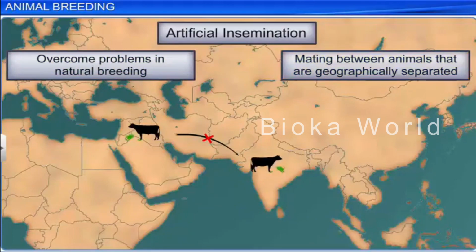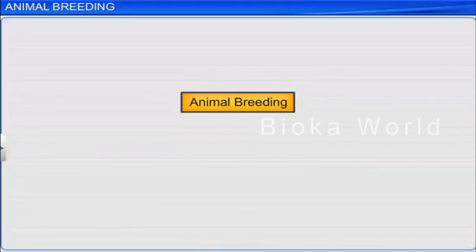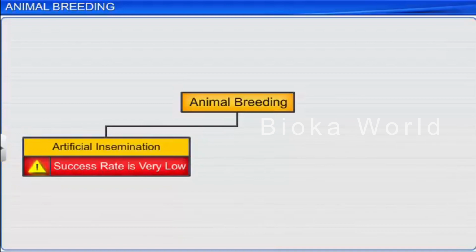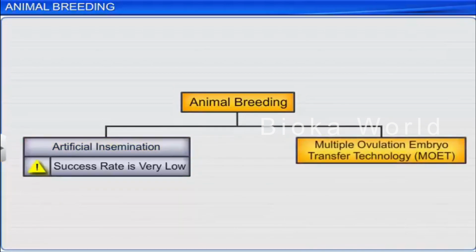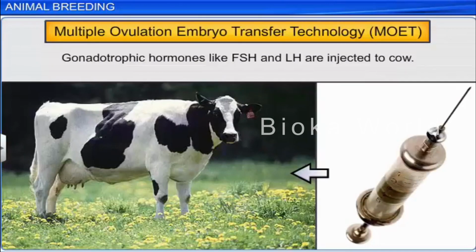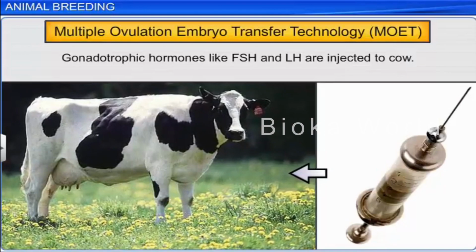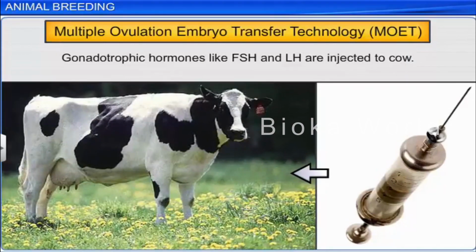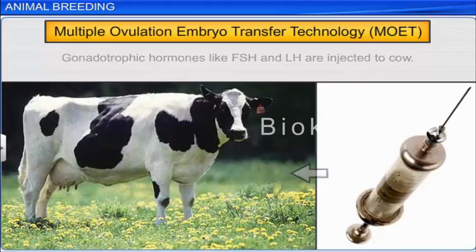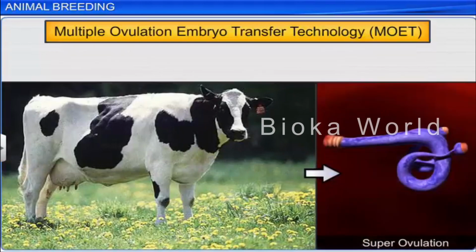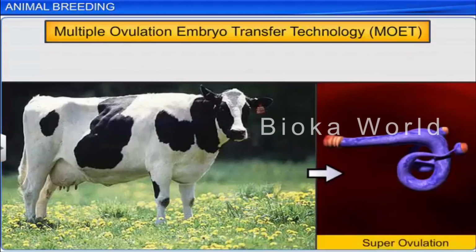However, the success of animal breeding using artificial insemination is low, and so new techniques like multiple ovulation embryo transfer technology or MOET were developed. MOET involves the administration of gonadotropic hormones like FSH and LH in female animals, which induce maturation of follicles resulting in superovulation.